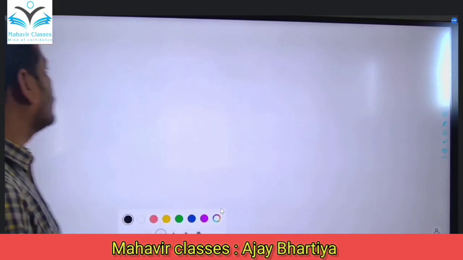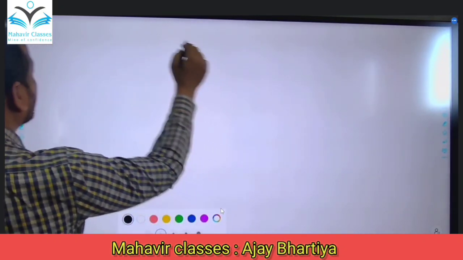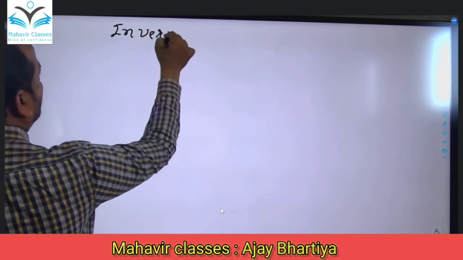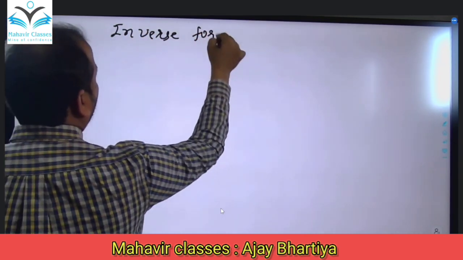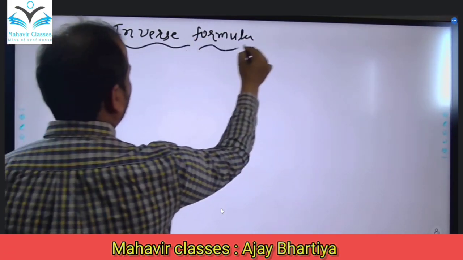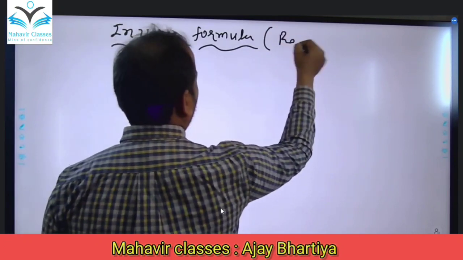First, we have the inverse formulas, which you can also call reciprocal formulas.